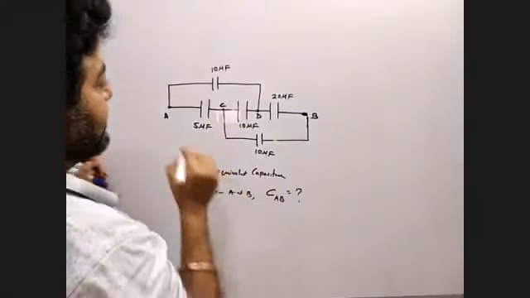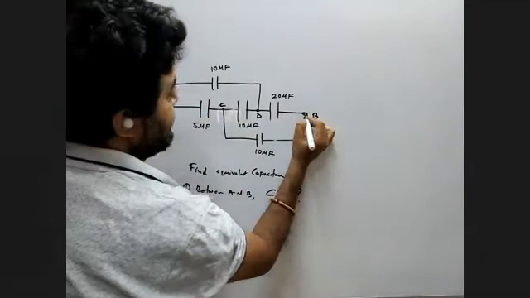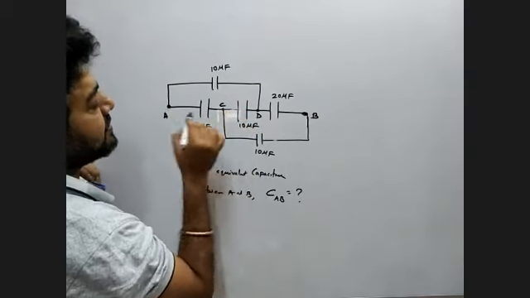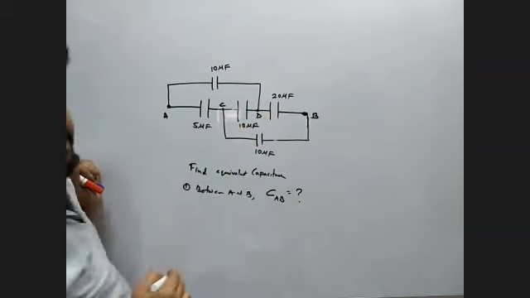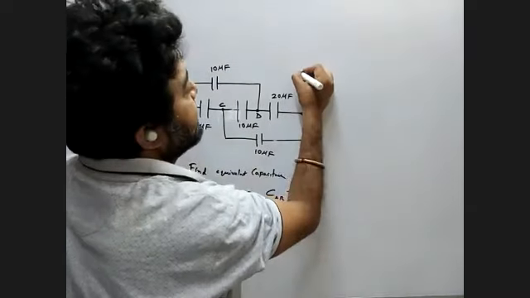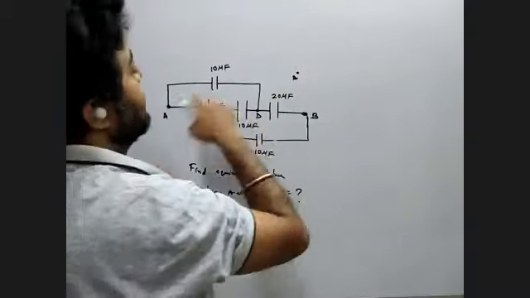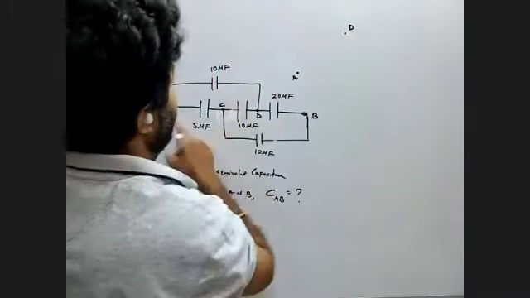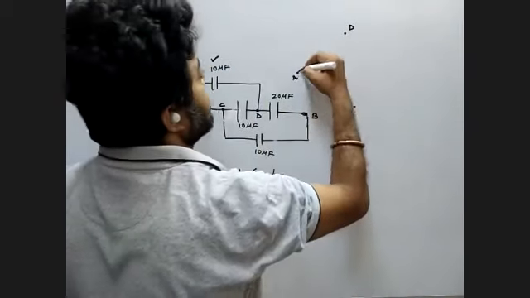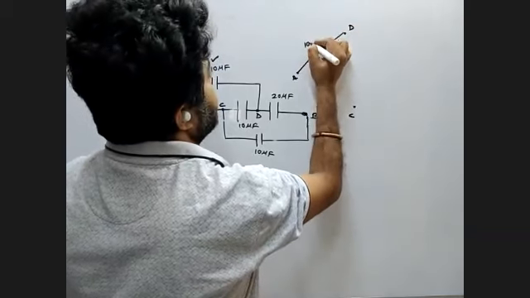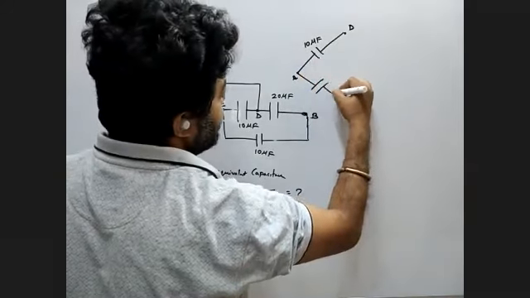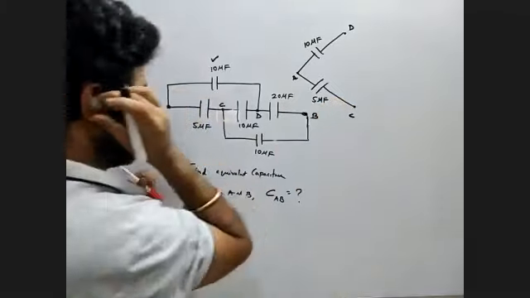Very good. See, this is 1 point, this is 1 point. If you see properly, from here you have 2 points. One is you can move A to C. One from here, A you can move the point D. So you can write in that way. A is the point from where if the upper one is D and the lower one is C. Between A and D you have one capacitor, 10 microfarad. Between A and C you have one capacitor, 5 microfarad.